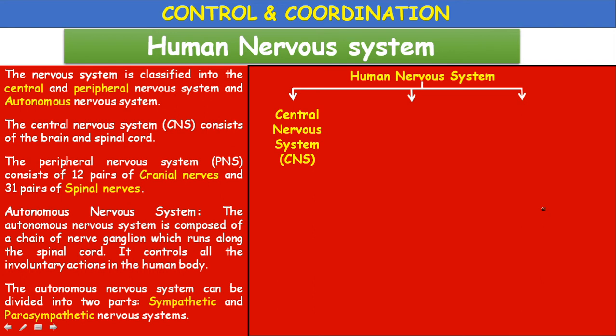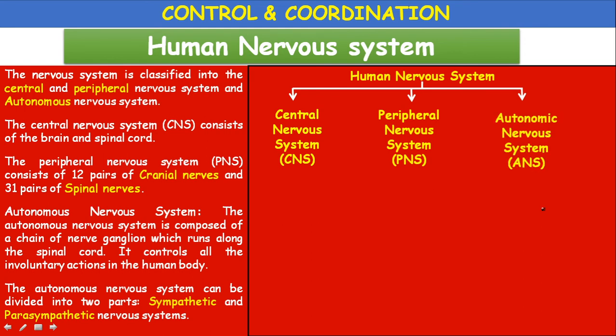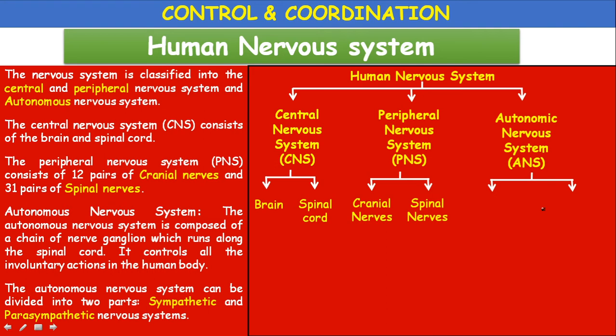So human nervous system divided into central nervous system, peripheral nervous system, and autonomous nervous system or autonomic nervous system. CNS, PNS, ANS. The central nervous system consisting of brain and spinal cord. The peripheral nervous system consisting of cranial nerves 12 pairs, and spinal nerves 31 pairs.